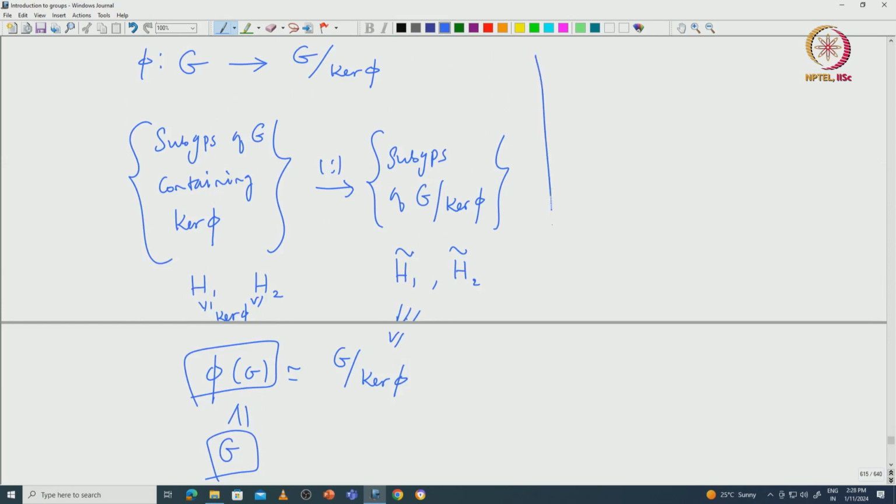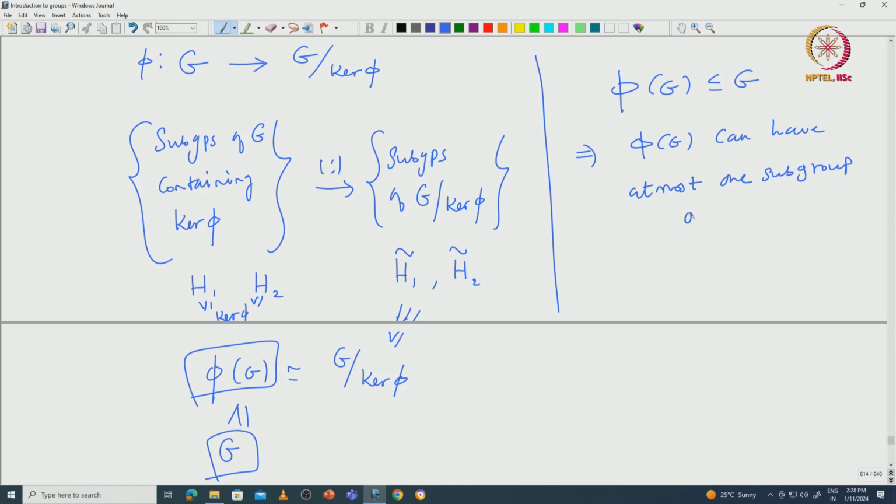It is immediate that pi of G, being a subgroup of G, can have at most one subgroup of order p.